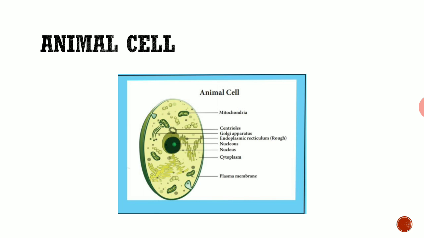And then the next one is the image of an animal cell. As I said before, inside the cell, whatever organelles are present, such as the mitochondria, centrioles, Golgi apparatus, the area where all these are present is called the cytoplasm. And then the green mitochondria gives power to the cell, and it is also called the powerhouse of the cell. The energy is provided by it. Then the cytoplasm, as I said, is marked here. And the nucleus and plasma membrane, inner to the cell membrane, are present. So all these are the parts of an animal cell.